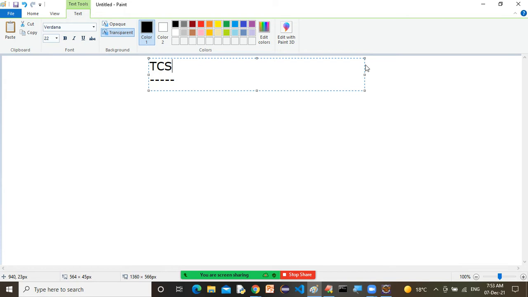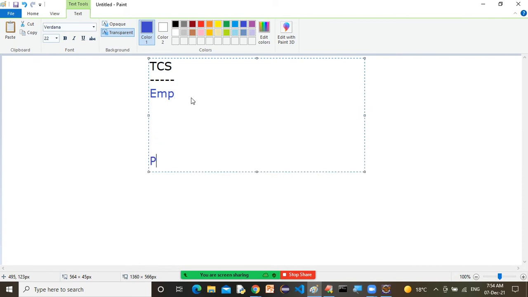And in this TCS company, sir, we have two kinds of employees. One is the casual employee and one is the permanent employee. These are the casual employees, the color is blue.